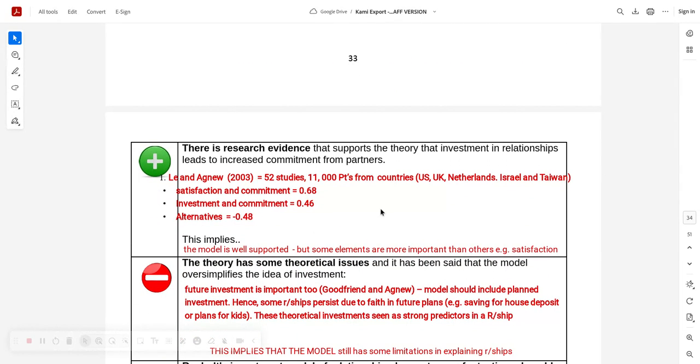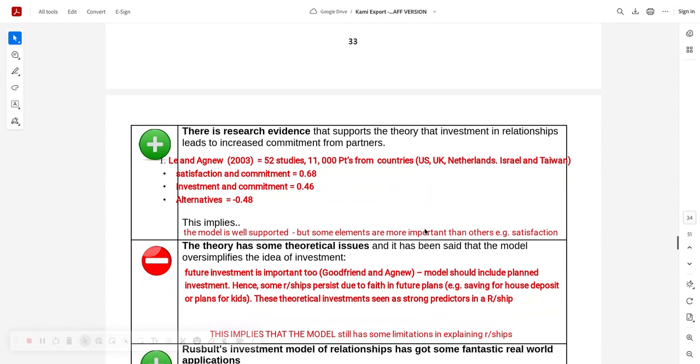I love this evidence because we can specify it. I'm sure if you haven't done this evidence, you'd have done something similar with a similar study in similar details. But Le and Agnew did a great meta-analysis of 52 studies, 11,000 participants from 5 different countries. And they found the biggest factor, of course, was satisfaction. And then negatively related was alternatives at negative 0.48, and then investment and commitment 0.46. Just remember some of those numbers. I think it's a great study to cite.